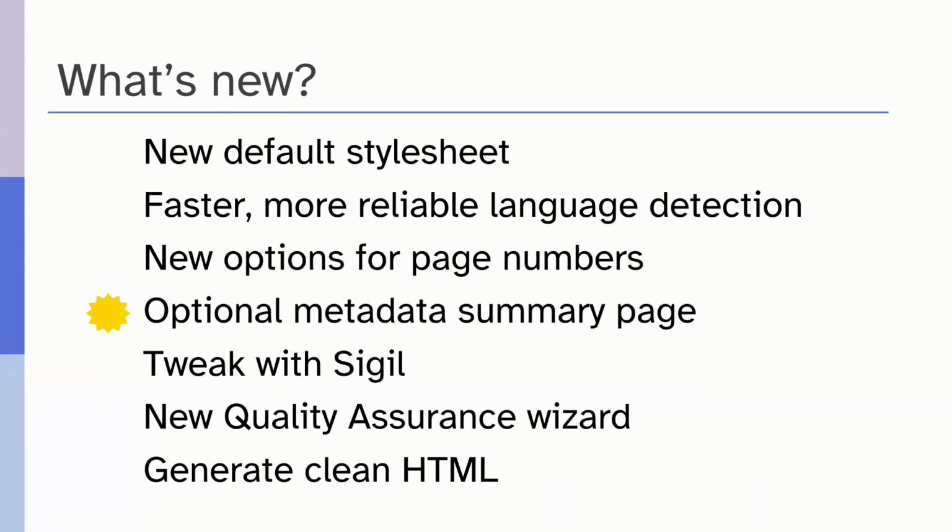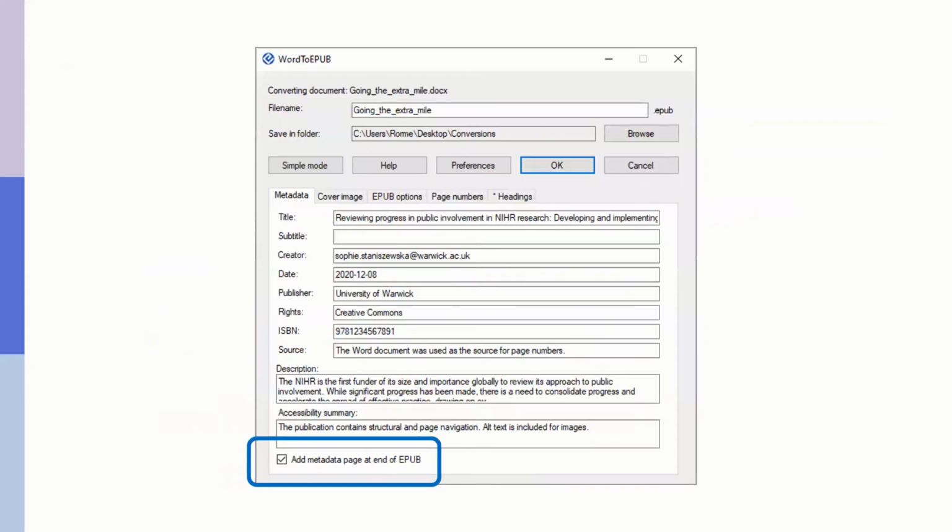But one request we had was to make all this information about the title more discoverable within the title itself, within the reading system itself, actually. So there is this optional ability now to include a metadata summary page at the end of the EPUB. This can be enabled in the advanced settings on the metadata tab.